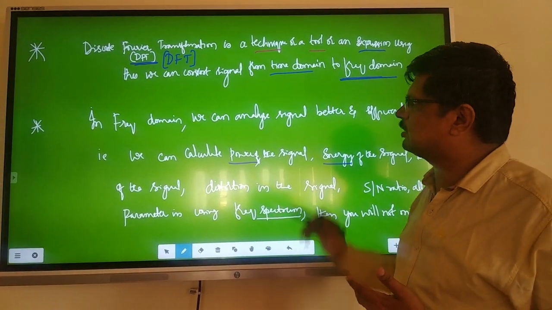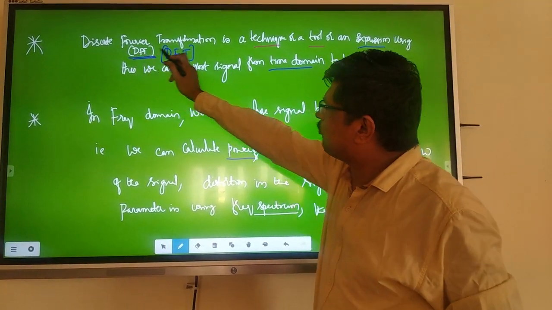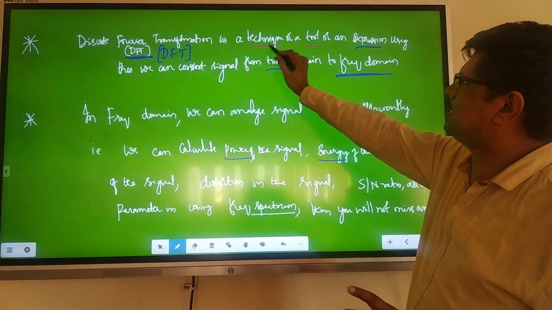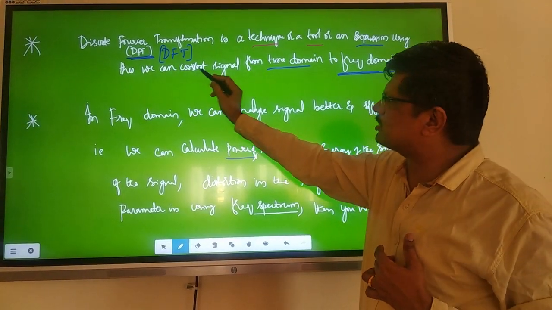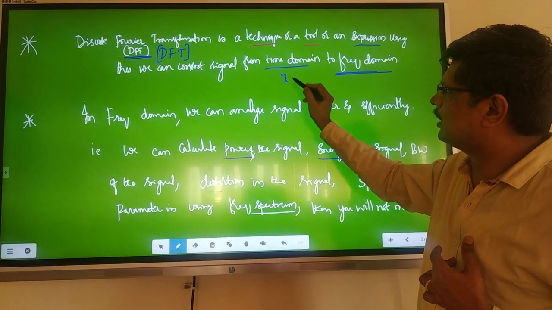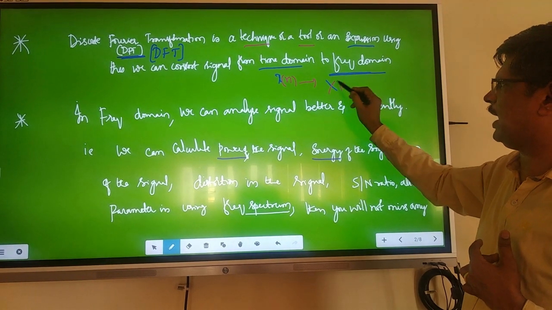What is the advantage of signals in the frequency domain? We'll see later. Basically, using this technique we can convert signals from the time domain x of n to the frequency domain x of k.